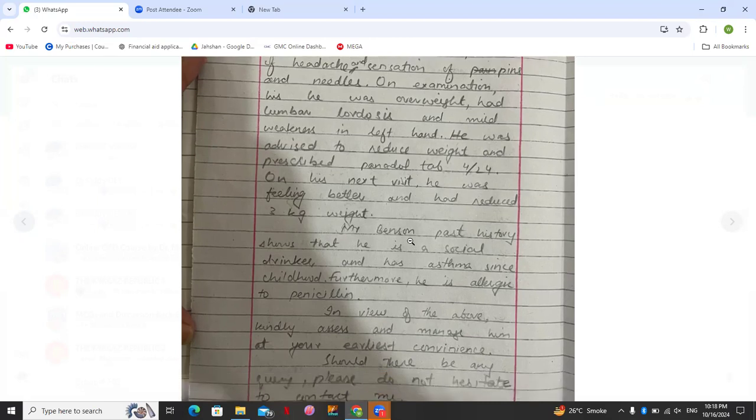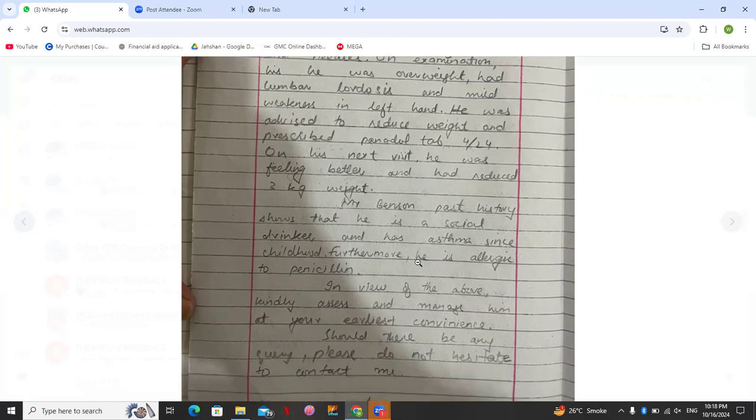On his next visit, he was feeling better and had reduced 3 kilogram weight. Mr. Benson's past history shows that he is a social drinker.